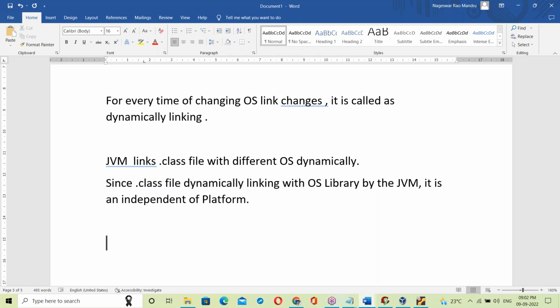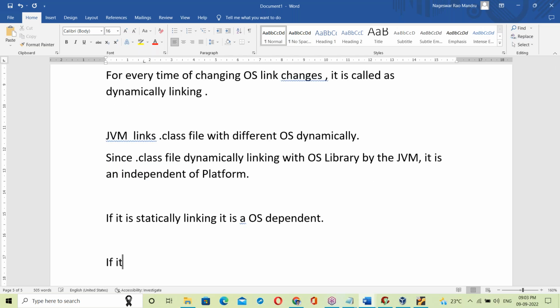If it is static linking, it is OS dependent.